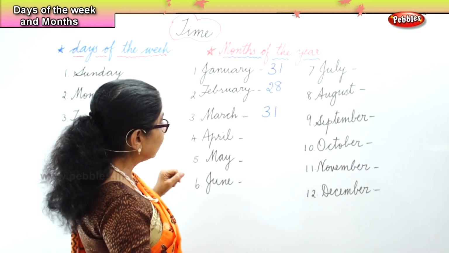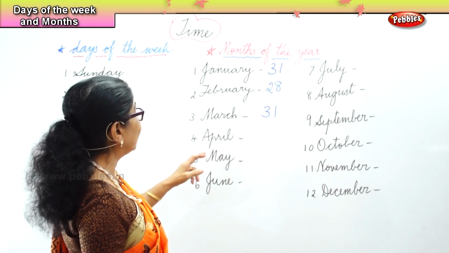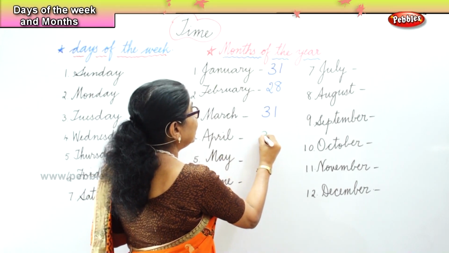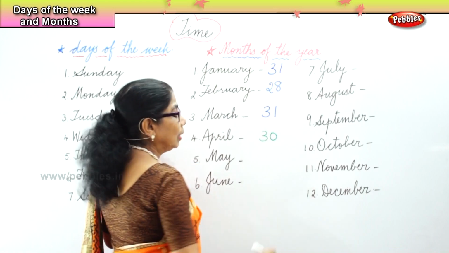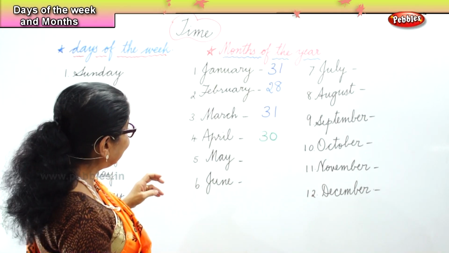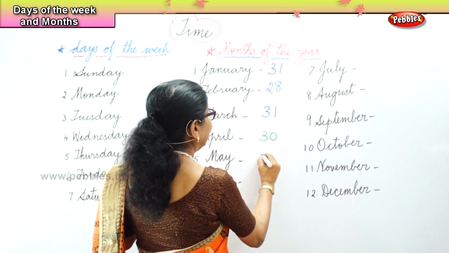Now, some months have 1 day less. Now April, how many days are there in April? 30 days. April has only 30 days. Now, what about May? May has again 31 days.